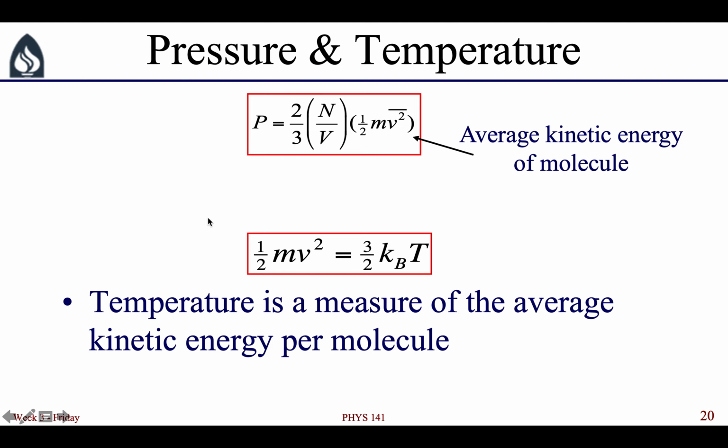Another expression that's very useful is that 1/2 mv squared, so this is once again the average kinetic energy of a single atom or molecule that makes up the gas, is equal to 3/2 times Boltzmann's constant times the temperature. And so this expression encapsulates the idea that temperature is a measure of the average kinetic energy per molecule. So if the energy increases, the temperature increases as well. As the atoms or molecules that make up the gas fly around faster, the temperature will increase.